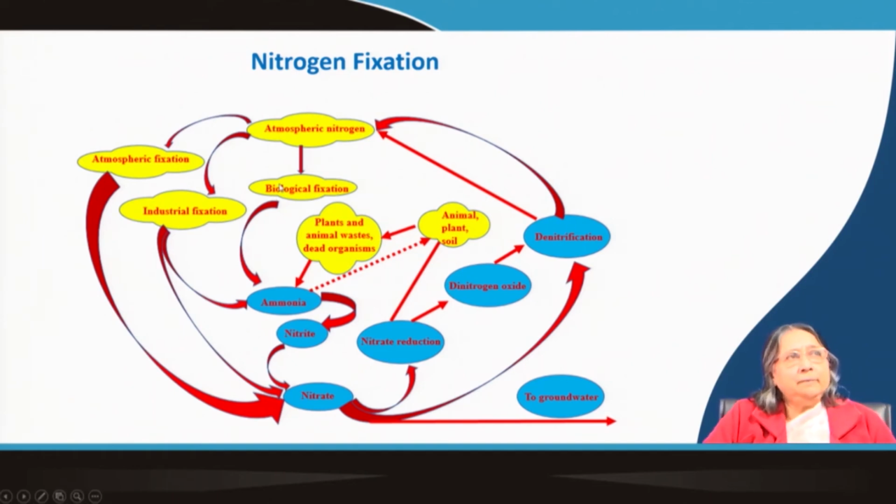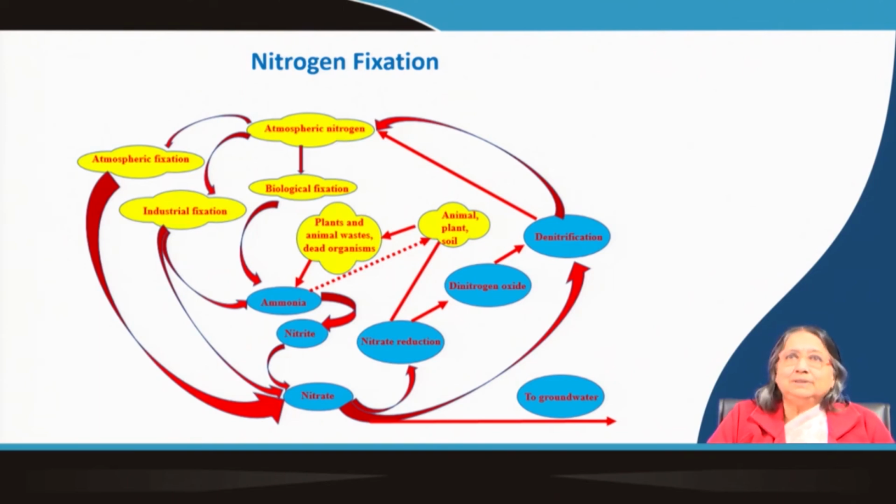You know that there are many plants, say for example peas, where in the roots there are some nodules in which some microorganisms grow. The speciality of these microorganisms is that they can fix the nitrogen from the atmosphere.